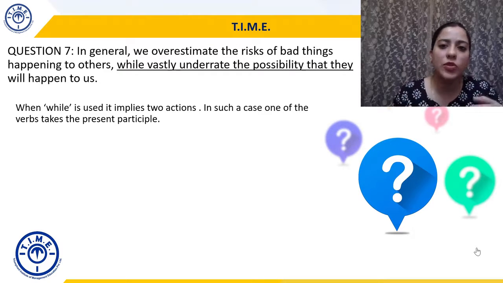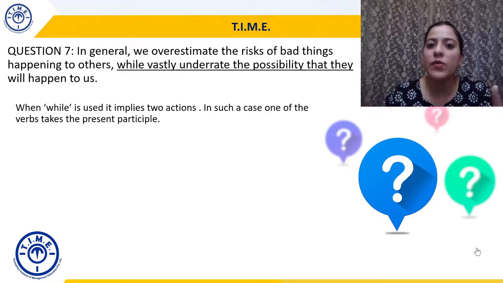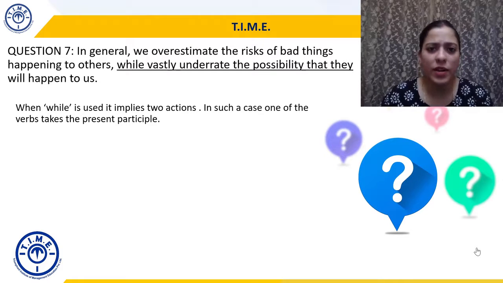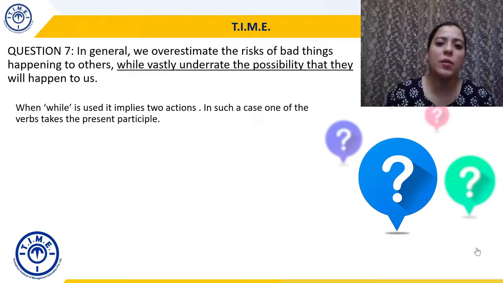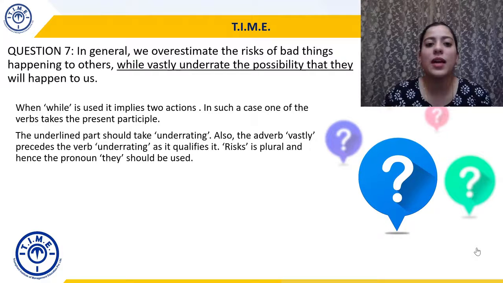This is a discussion that we have not basically divided the present tense into present participle, but just for a general understanding, please understand that whenever we talk about the participle format, present participle will be ing suffix and past participle will be ed suffix, right? Wounded, ed, working, ing. So they will actually become ing suffix in present, ed in past. तो जब भी हम while use करते हैं, one of the verbs will take the present participle. So basic understanding, किसी एक verb में ing end में आना चाहिए. And that's why the underlined part should take underrating.